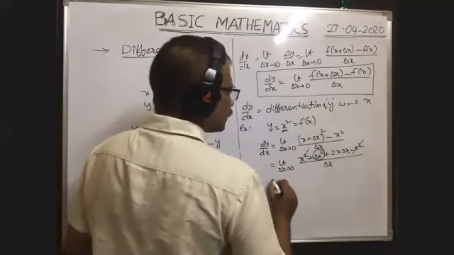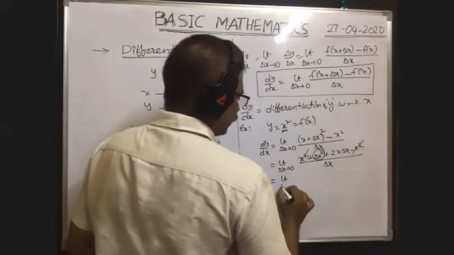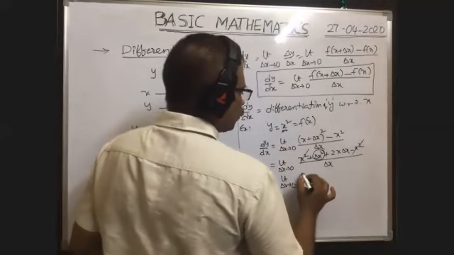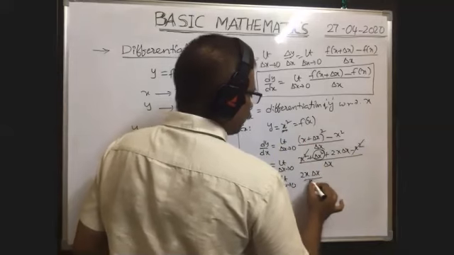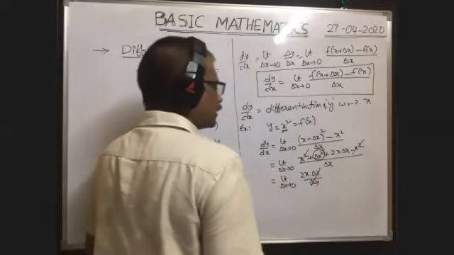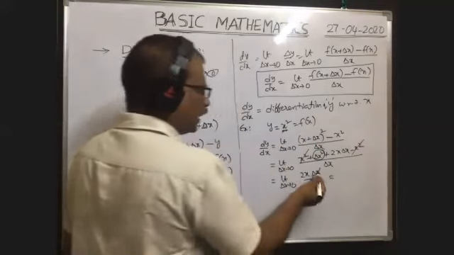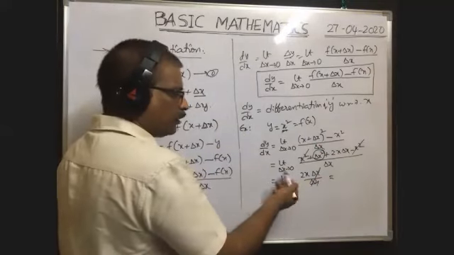So remaining is limit delta x tends to 0, 2x into delta x by delta x. The delta x cancels already, so no delta x term is there, and you need not write the limit condition.